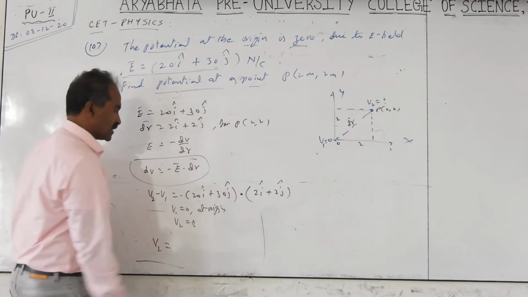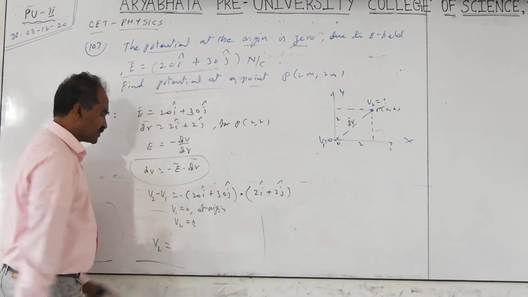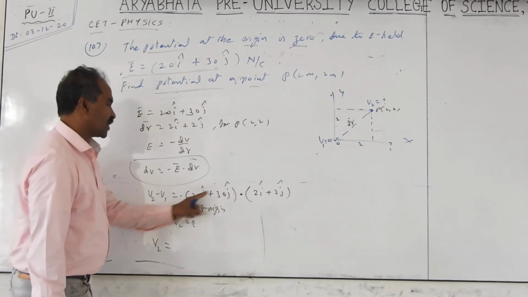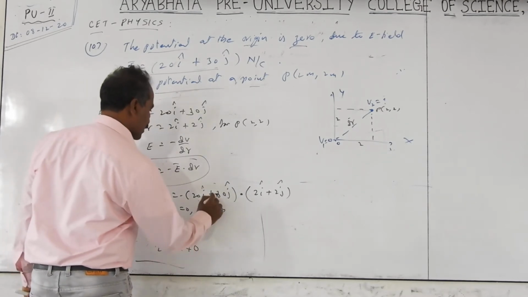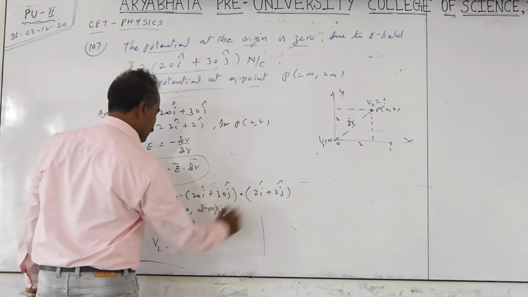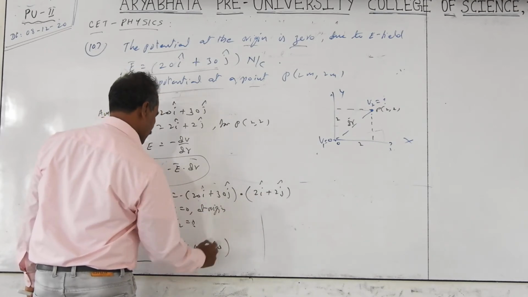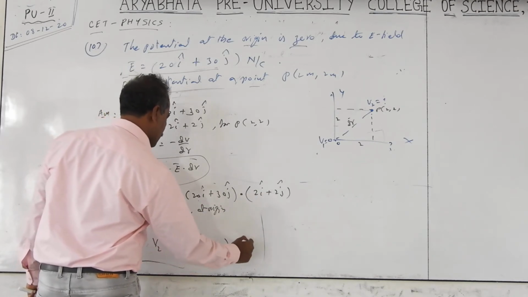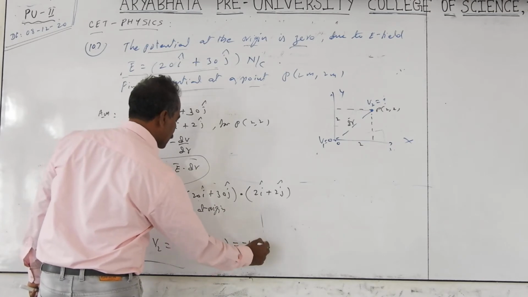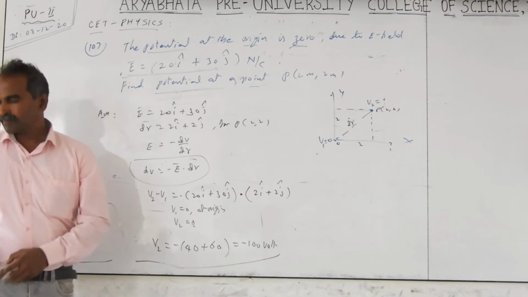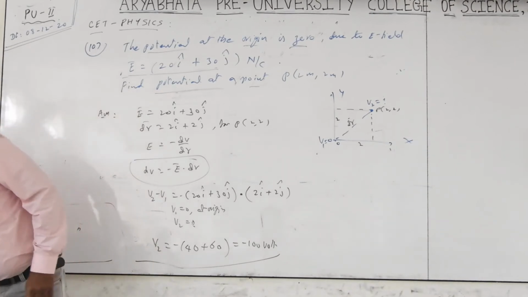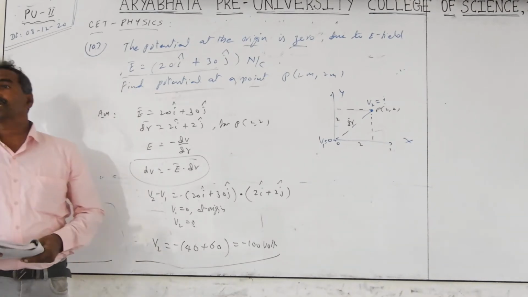20i, the negative sign comes to this. The negative sign will be taken according to this expression. You get 20 into 2 is 40, with the negative sign, minus 40, plus 30 into 2 is 60, which is equal to minus 100 as the potential. The negative sign indicates the direction of the electric field: potential decreases.